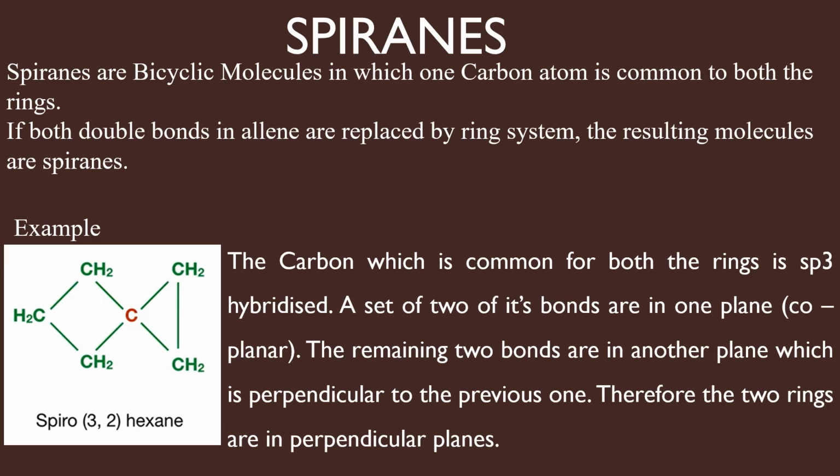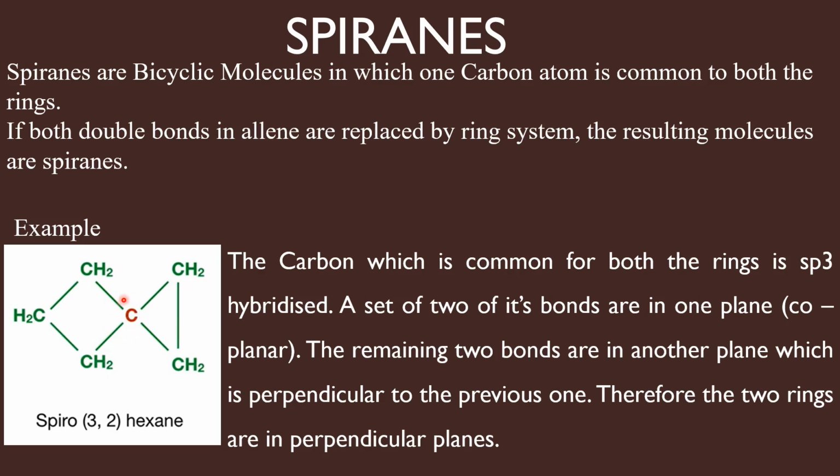Spiranes are bicyclic or even polycyclic molecules in which we can find one carbon atom being common for two rings. This carbon atom which is common for the two rings has four single bonds, therefore it is sp3 hybridized.